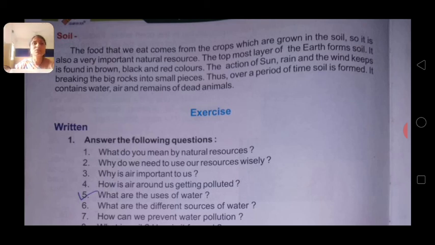Okay children, so these are the things which we read in this lesson. So you also read carefully what the uses of water, air and soil are, and what the measures are to control air pollution, water pollution and soil pollution. We can keep the soil fertile, yes or no? We cannot throw the garbage here and there, and we cannot throw the garbage in the water also. So we should take care of our environment and that is our duty.